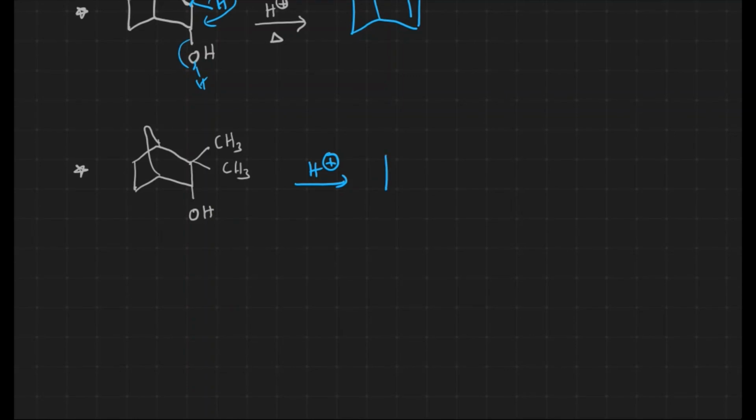Initially water gets out over here. After water gets out, from here we won't expect any kind of proton elimination, because an sp2 carbon is going to be highly unstable in this particular position according to Bredt's rule. Now what happens is that methyl shift takes place.